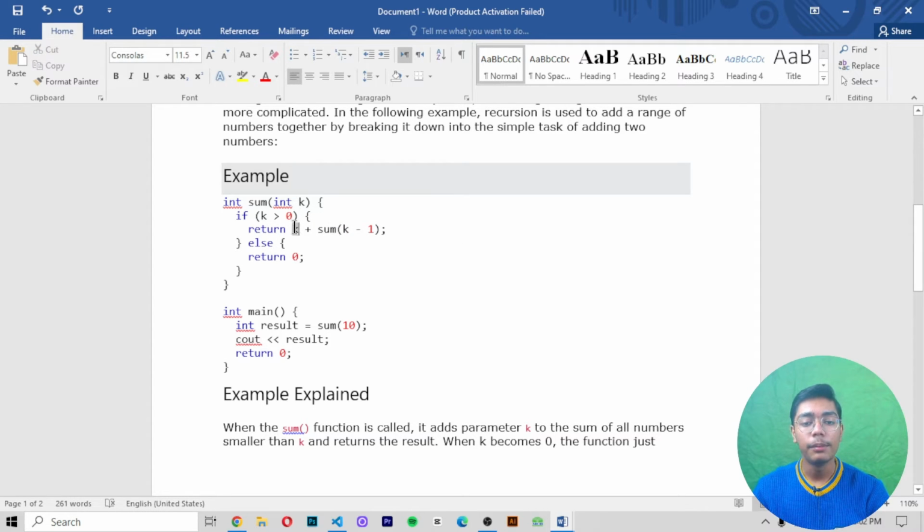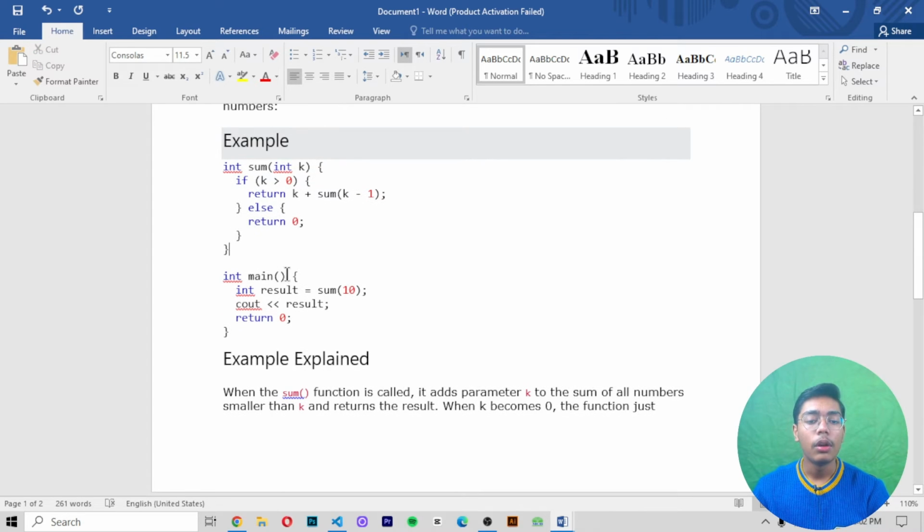K is a variable, means k is an alphabet or variable, you can call it anything, but it's not an integer value, and we can only add an integer value with an integer value, or we can subtract an integer value by an integer value. But k is not an integer value, it's a variable. So that's why when we are just subtracting a variable from an integer value, obviously it will not get the output printed. That's why in the else value we will be getting the answer as 0, or you can also say that the value which we will be returning in the output will be 0.